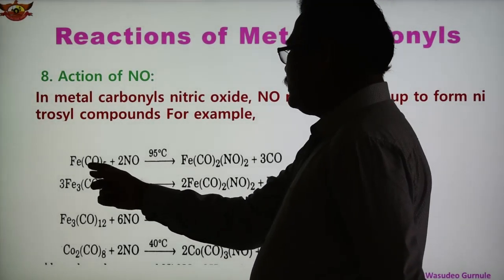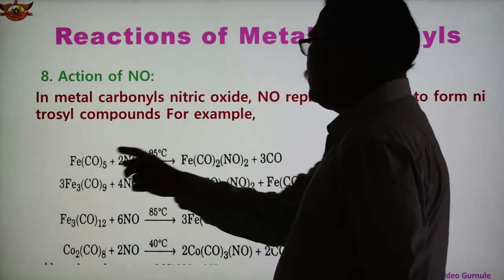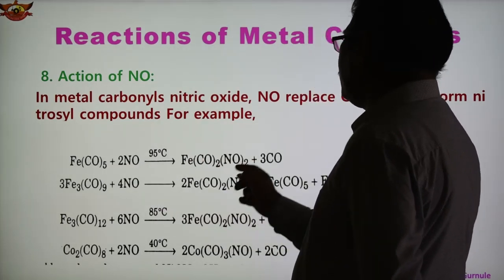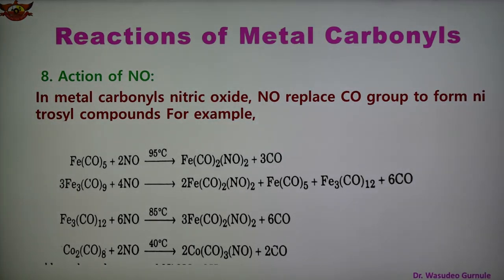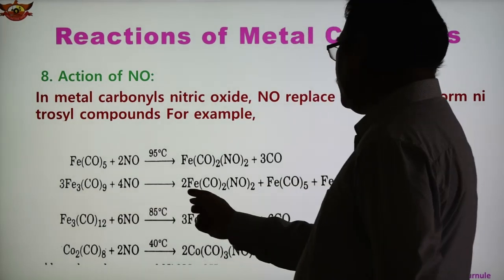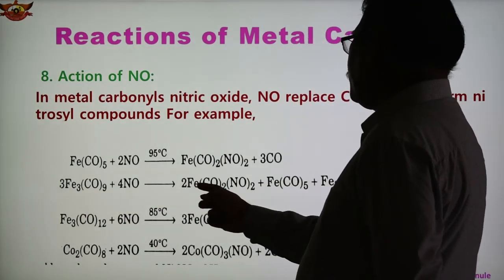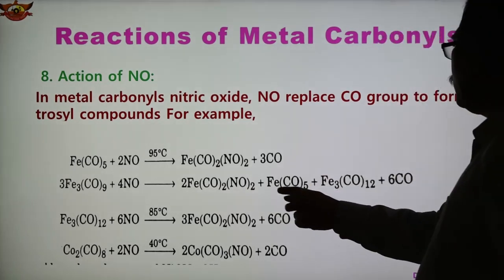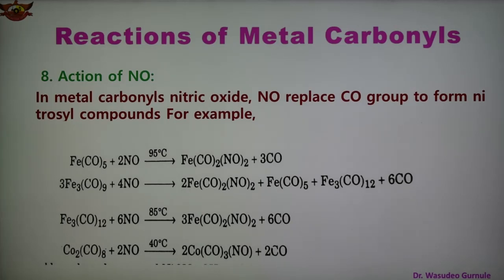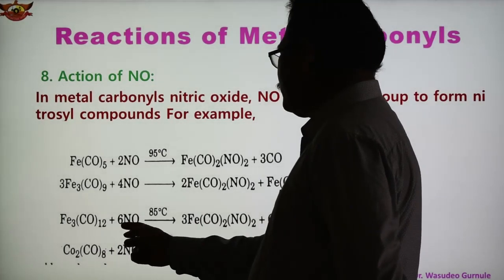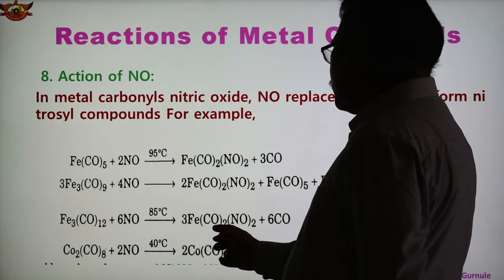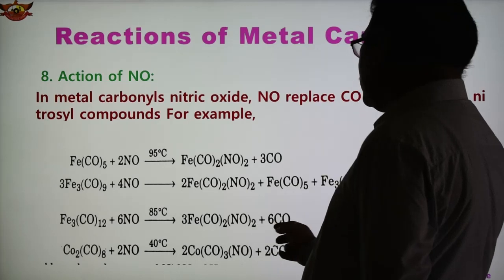So here 3 CO are released and 2 CO remain, and 2 NO come in here. So this is the nitrosyl compound formed. Another reaction, 3 molecules of Fe2(CO)9 react with 4 NO, we get twice Fe(CO)2(NO)2, another one molecule Fe(CO)5 and Fe3(CO)12, and 6 CO get released. In this case Fe3(CO)12 reacts with 6 NO at 85 degrees Celsius. So we get 3 molecules of Fe(CO)2(NO)2 and 6 CO get released.